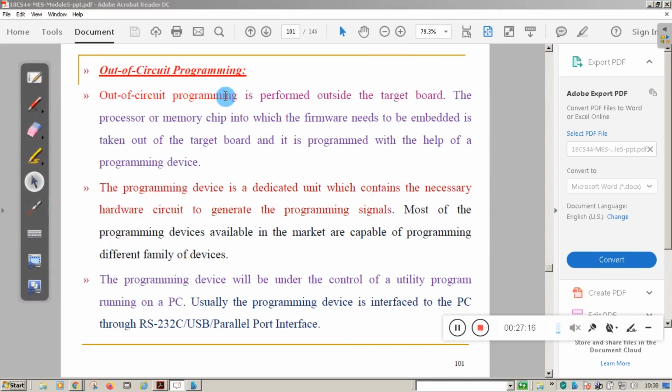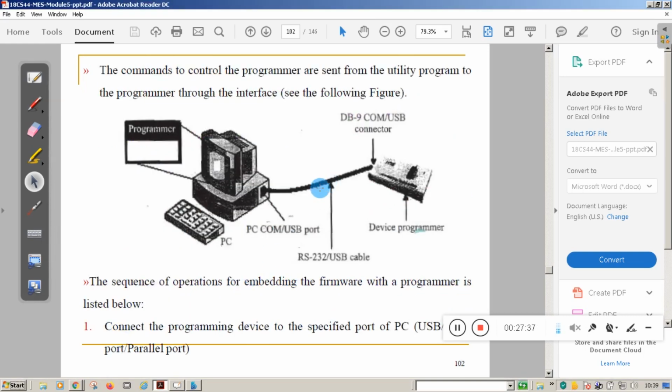In out of circuit programming, we remove that flash ROM memory chip from the target board and connect it into a programmer. There is a device called a programmer. For example, you see in the next diagram, this is the programmer. Here you can see a small slot; that is the socket where we will insert that particular flash memory.